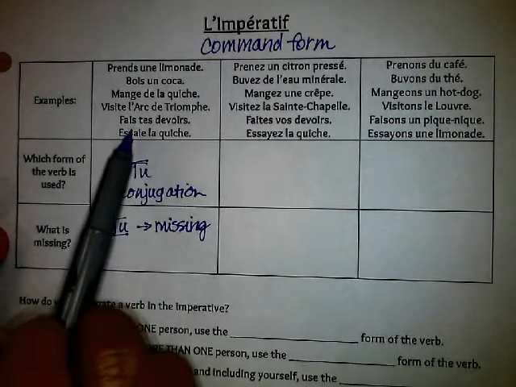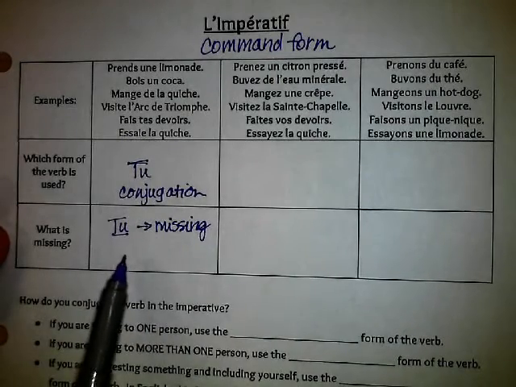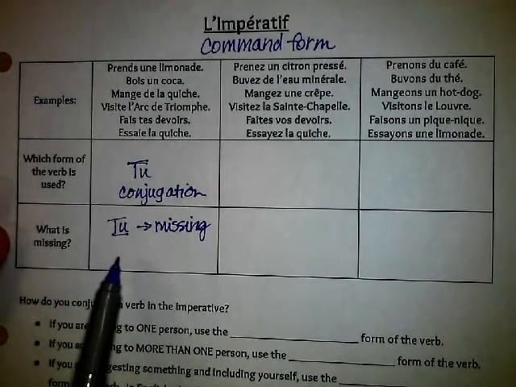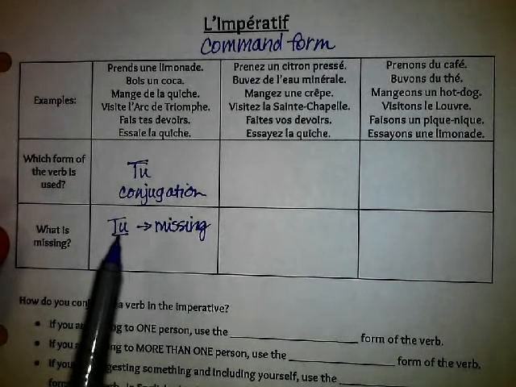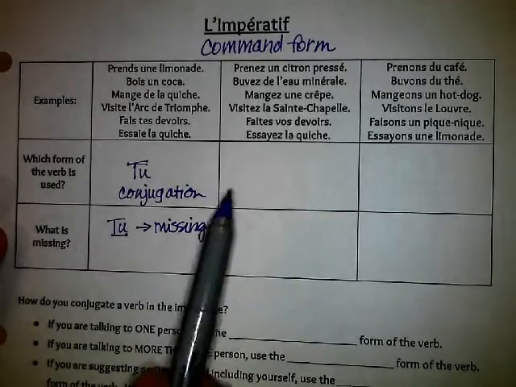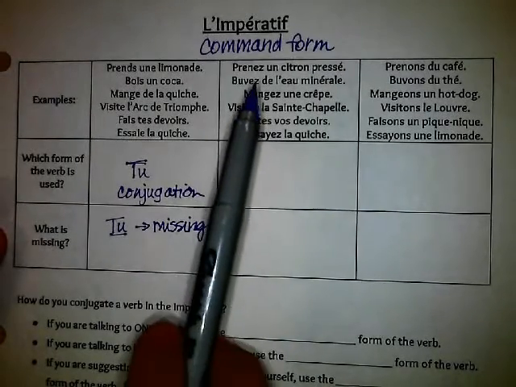Okay, so here, when you're telling someone to do something, we don't say you in English. We say, come with me, sit down, stand up, do your homework, eat your dinner. Okay, so we don't use the tu in English either. The you is missing. Alright, let's look here.